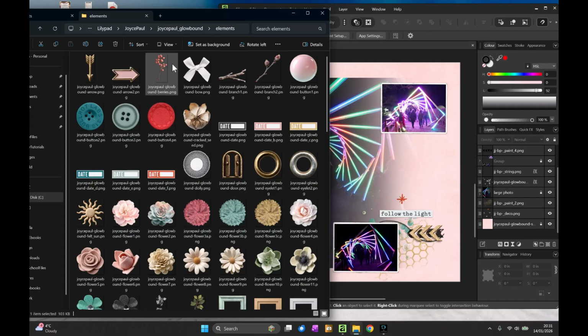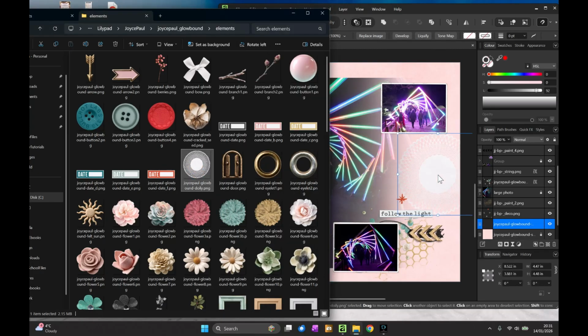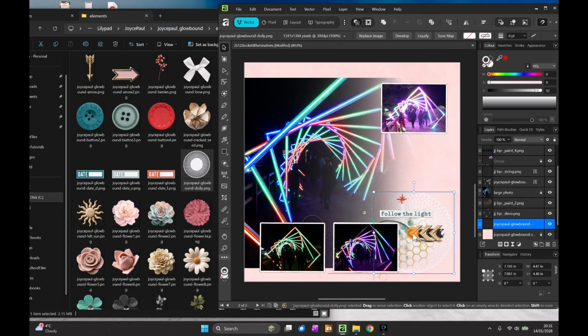One arrow. A doily. It's interesting. I don't know if I put like a doily underneath here, what it would look like. Okay, the focus is in here quite nicely. Now to balance this page out, I think I need something here.